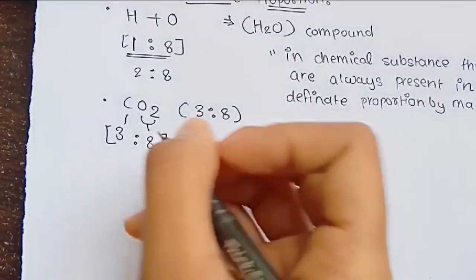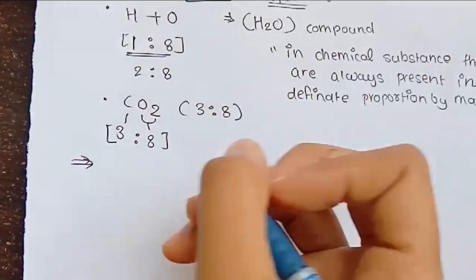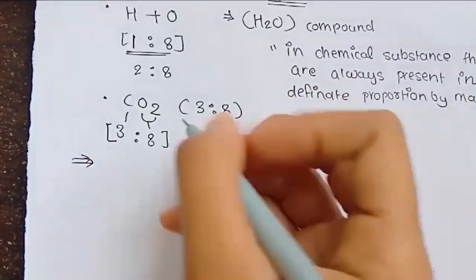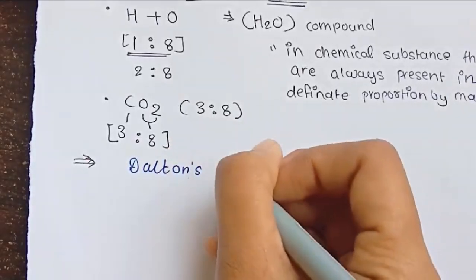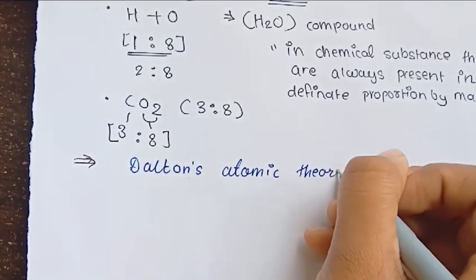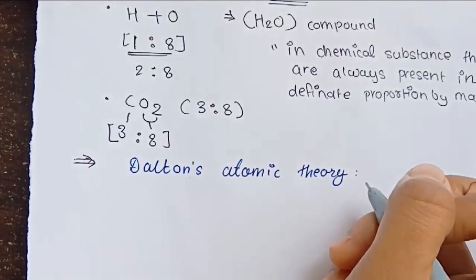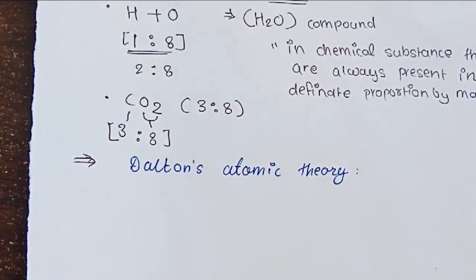After all this, you have Dalton's atomic theory. This was the theory given by Dalton, in which several assumptions were made by him, and there was also a drawback of his theory.